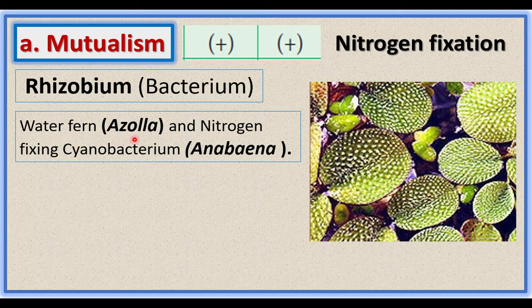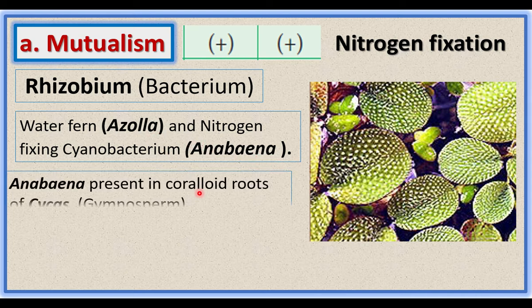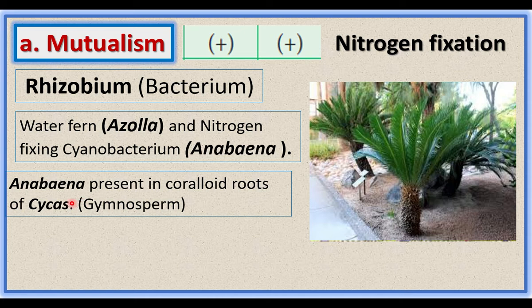Water fern Azolla. Azolla is a fern plant, an aquatic fern. Inside the leaves, the cyanobacterium Anabaena is living. The Anabaena supplies nitrogen. In turn, it gets food from the fern plant. Another example is Anabaena present in the coralloid roots of Cycas. Cycas is a gymnosperm plant.